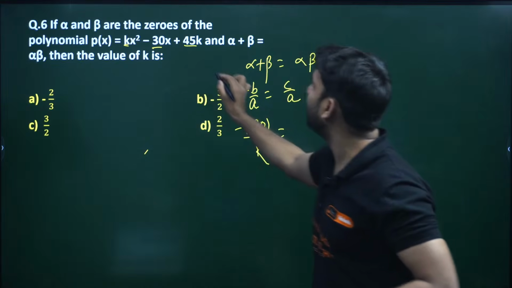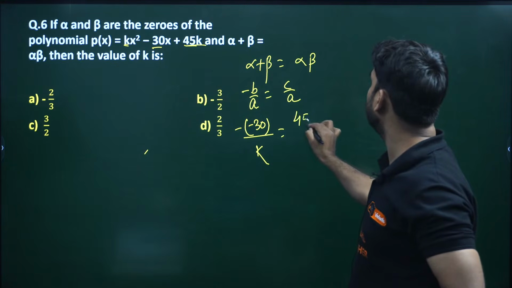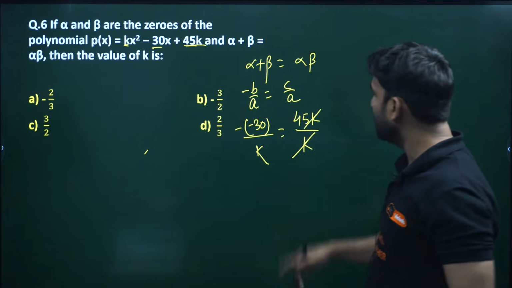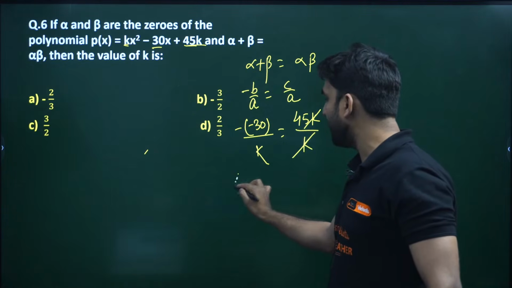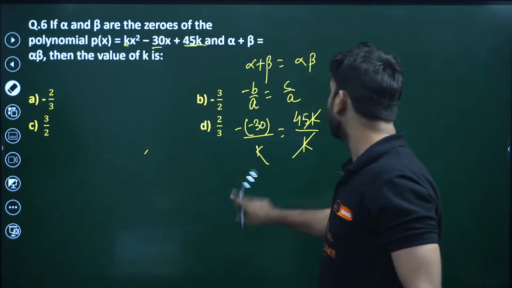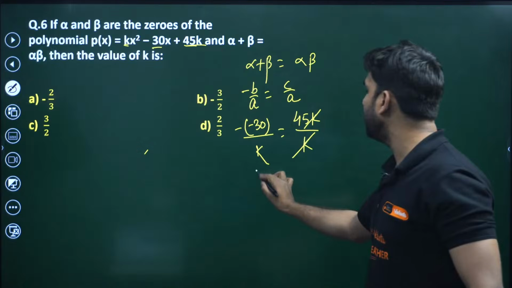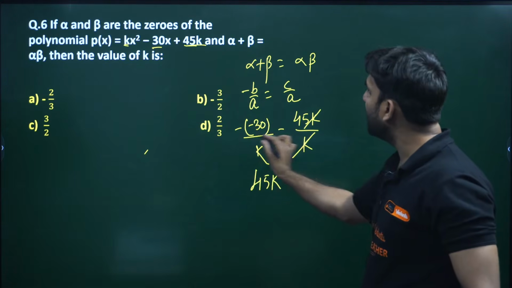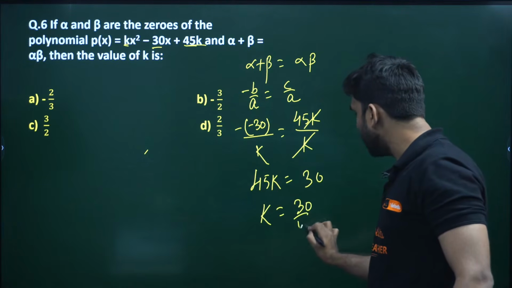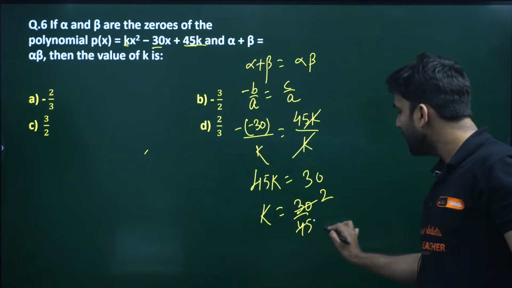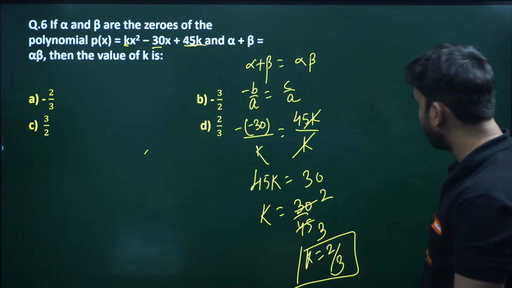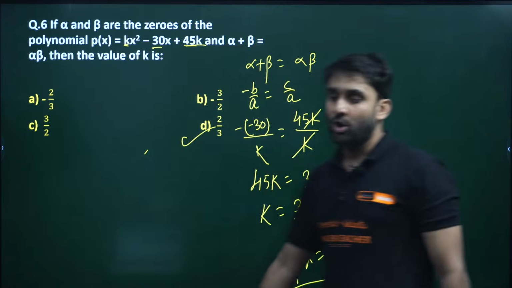Where is c? c is 45k, this whole is c, 45k divided by a. a is k, my dear. So k will cancel here. So can we cross multiply? 45k will be equal to minus minus plus, and this is 30, my dear. So k will be equal to 30 by 45. 15 2s are 30 and 15 3s are 45. So k is equal to 2 by 3. So 2 by 3 is the correct answer. Option number D is correct.